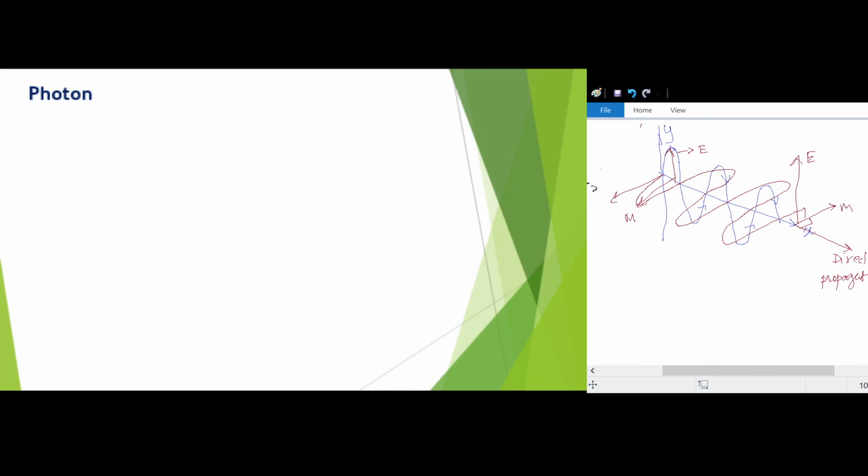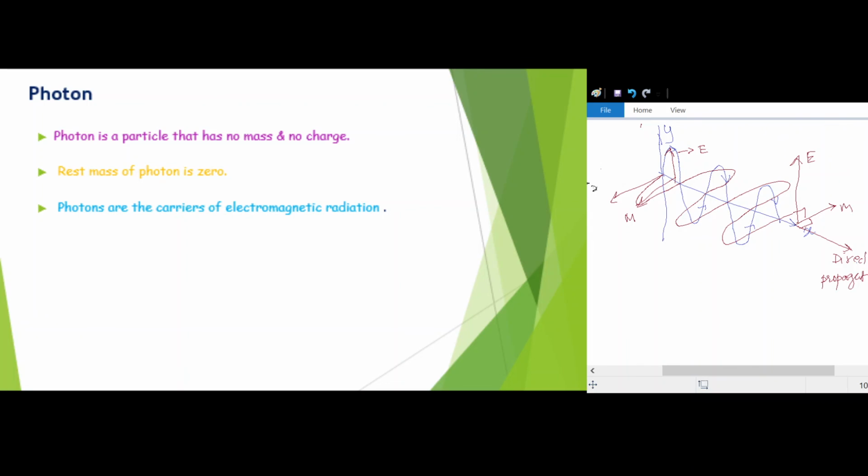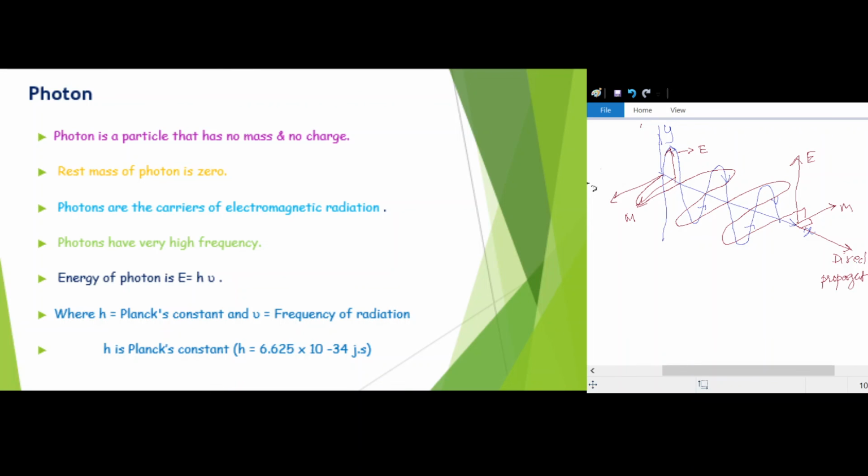And what is a photon? A photon is a particle having no mass and no charge, and photons are carriers of electromagnetic radiation. It has high frequency, and if you calculate its energy, it equals h times nu, where h is Planck's constant and nu is the frequency of that radiation. Okay, so that is all about the different theories of light.